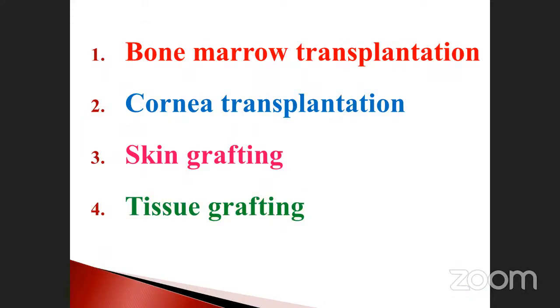See here. What are the types of transplantation? Already you studied, first one is bone marrow transplantation. Bone marrow transplantation mostly occurs in which type of diseases, particularly? AIDS. AIDS persons suffer because they will not be able to produce their lymphocytes. At that time the bone marrow is not used for the immunological power, isn't it? At that time, replace the bone marrow from a healthy donor to the diseased person.